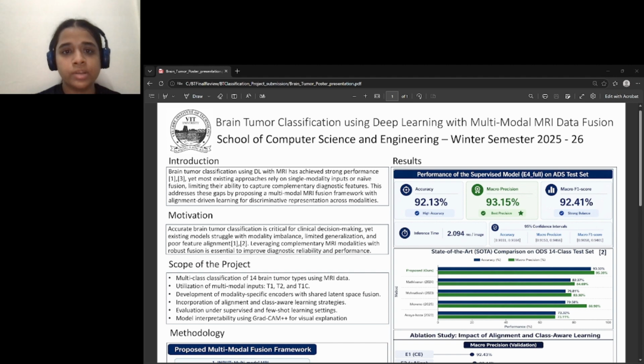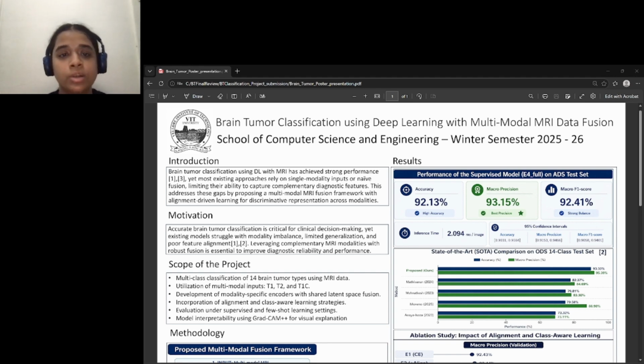The reason we chose this topic is to improve the diagnostic reliability by effectively combining multiple MRI modalities. We have chosen T1, T2, and T1C plus to capture different characteristics of brain tumors. But without proper alignment, models fail to utilize their full potential. So we aim to design a system that aligns features across modalities and enhances classification performance across all tumor types.